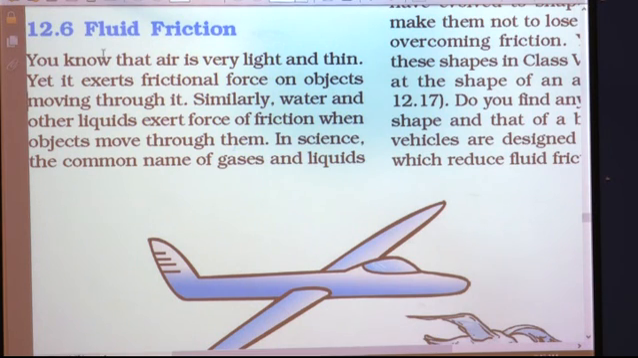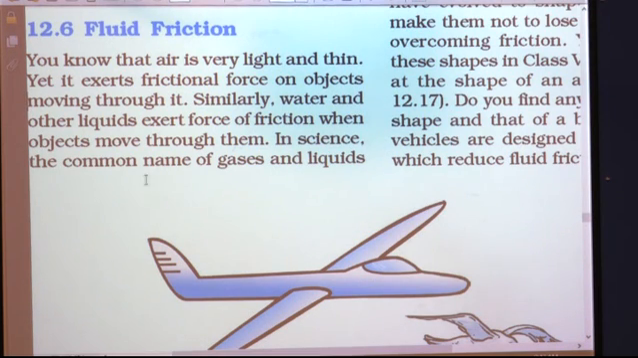What is the meaning of fluid? It's a property to flow. The substances which can flow are called fluids. You know that air is very light and thin, yet it exerts frictional force on objects moving through it. So whatever objects are moving through air, even they get opposition to their movement. Why? Because friction is exerted by air also.